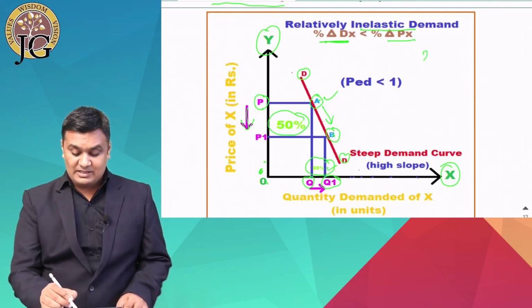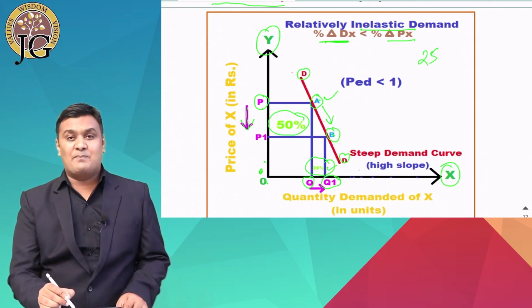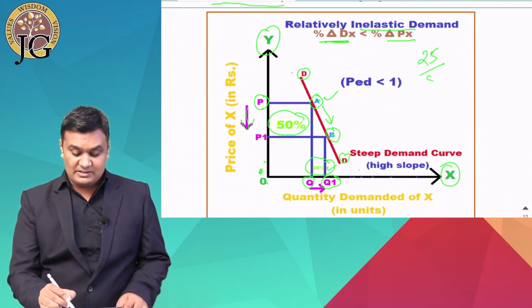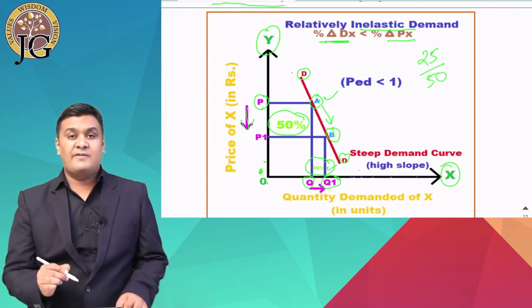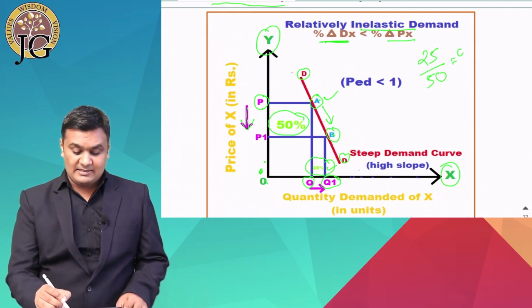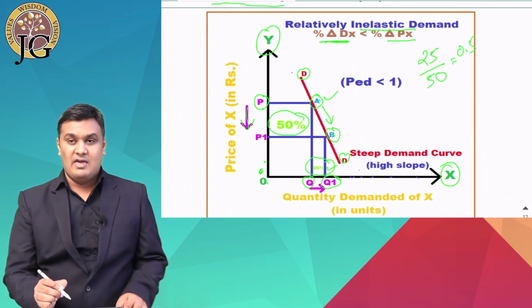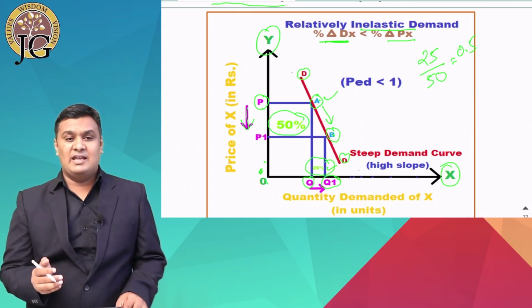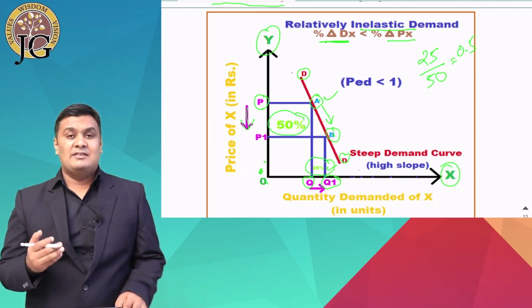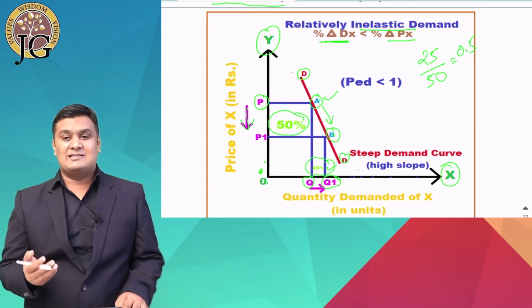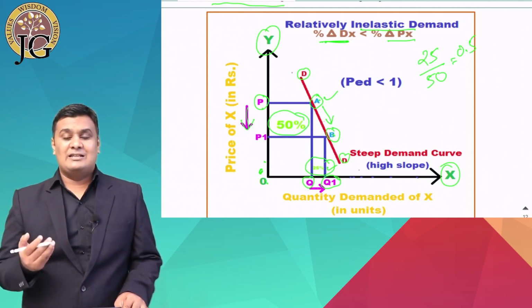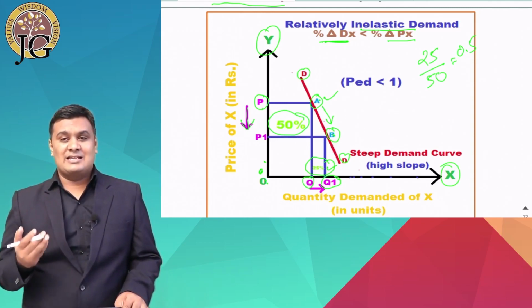So when the percentage change in demand is 25% and the percentage change in price is 50%, the answer will be 0.5. And when 0.5 is there, it clearly indicates that the elasticity of demand is less than 1, which shows that the demand here is an inelastic demand.